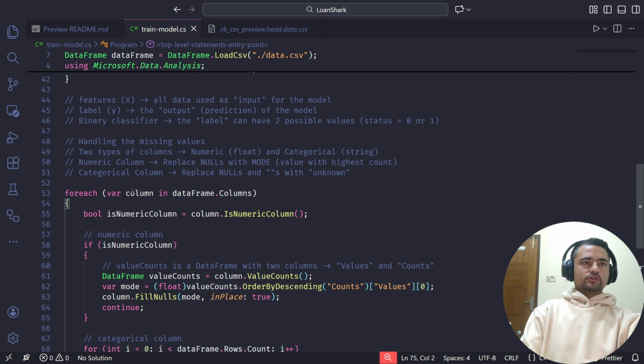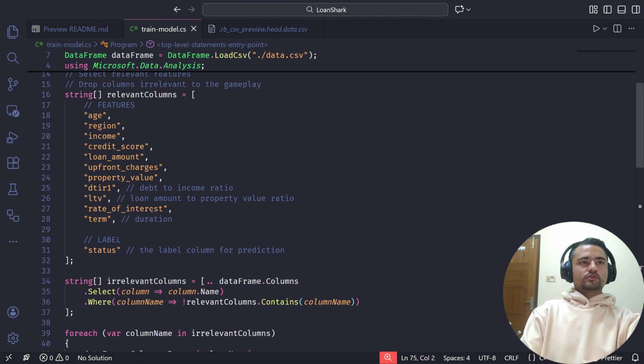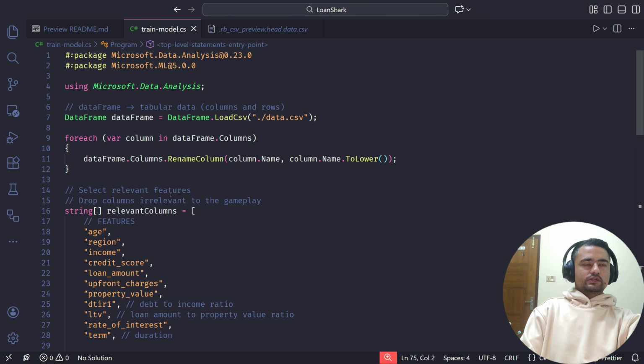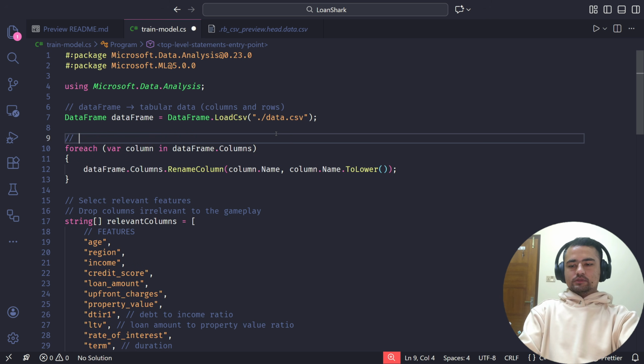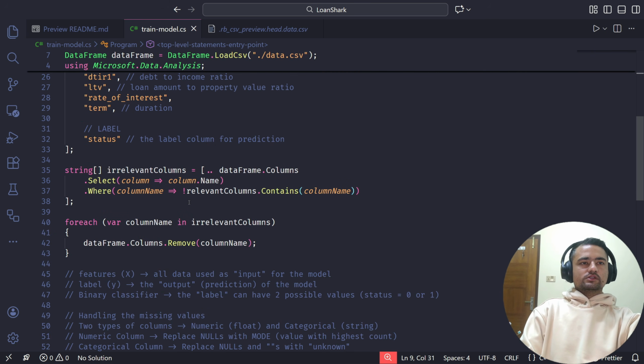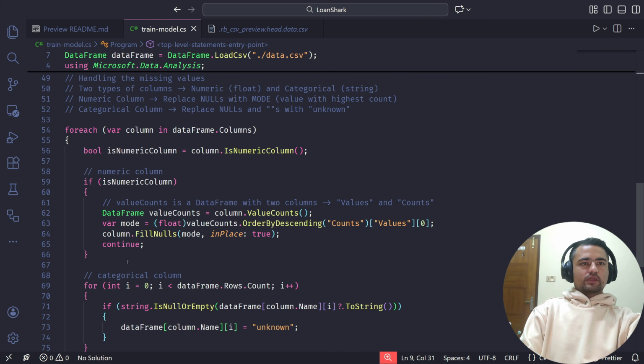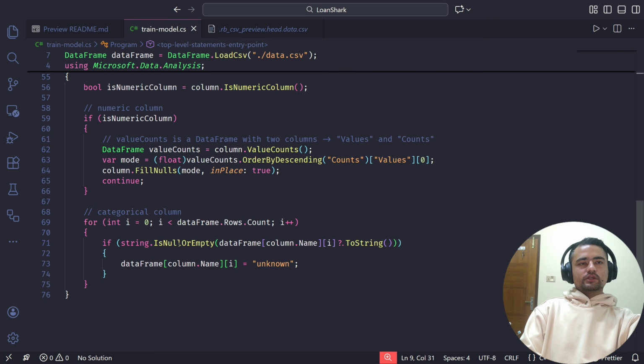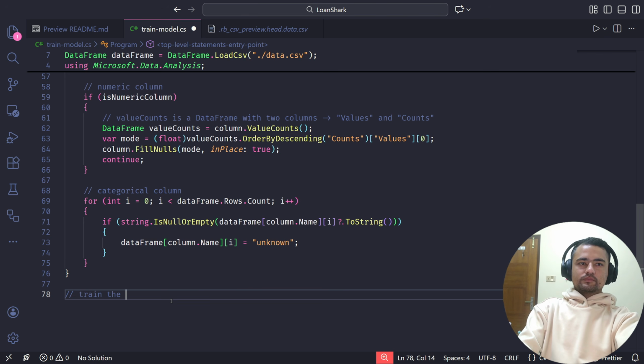Okay, so this is going to be the final version of our code, where we have loaded our data in the data frame. We have renamed the columns to lowercase. I'll just leave the comment here: rename columns to lowercase. And we have selected the relevant features for us. And we have also handled all the null values for both numeric and categorical columns. So the next step is to actually train the model.